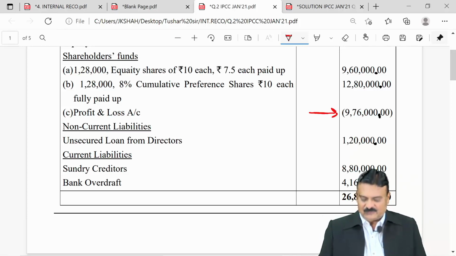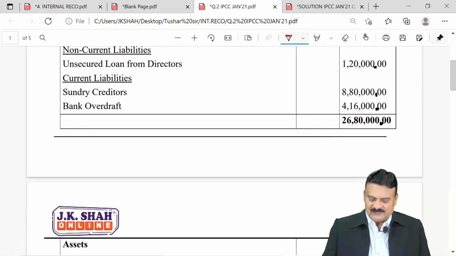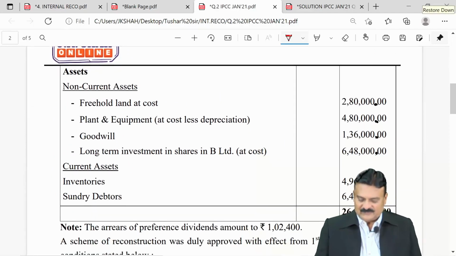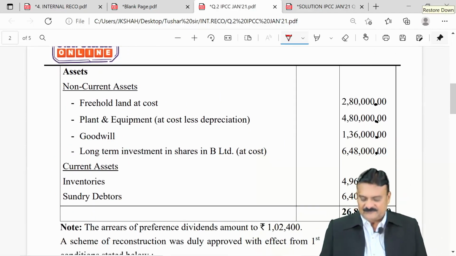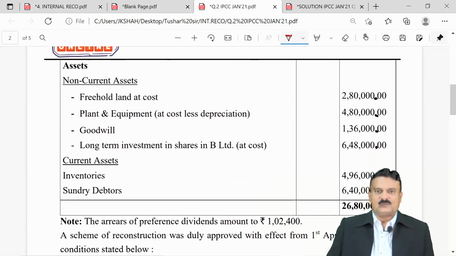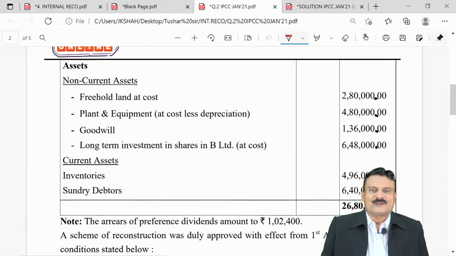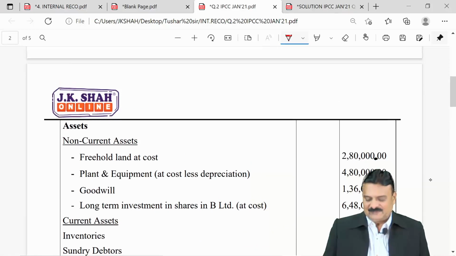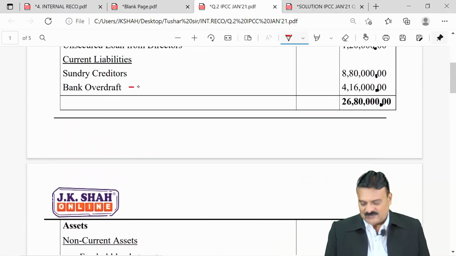Non-current liability is unsecured loan from directors. Current liability includes sundry creditors and bank overdraft. Assets: non-current assets will be freehold land at cost, plant and equipment at cost less depreciation, means WDV, goodwill, long-term investments in shares in B Limited at cost. So, they are non-current investment. Current assets: inventories and debtors. Point to be observed by you, the company does not have any cash and bank balance on the asset side. So, shortage of liquidity, and in addition you have a bank overdraft on the liability.